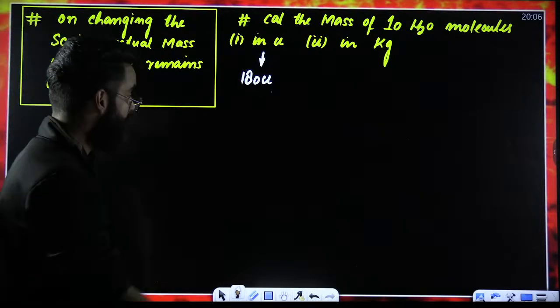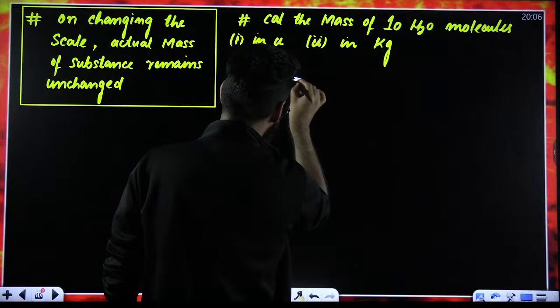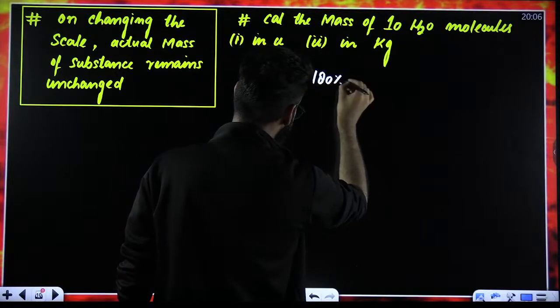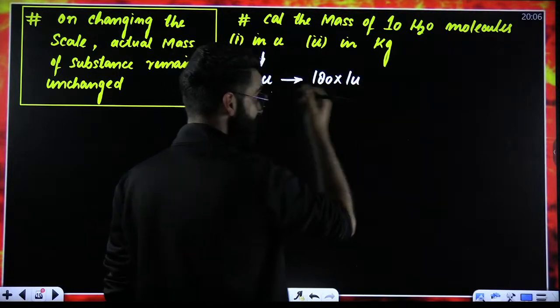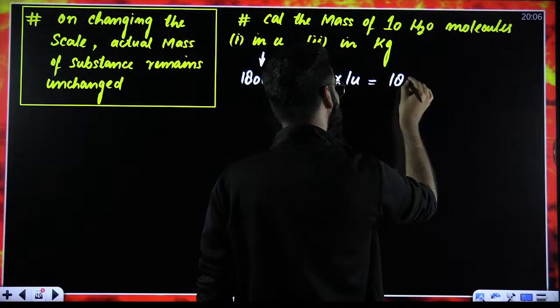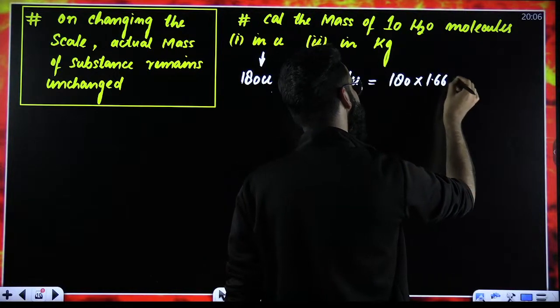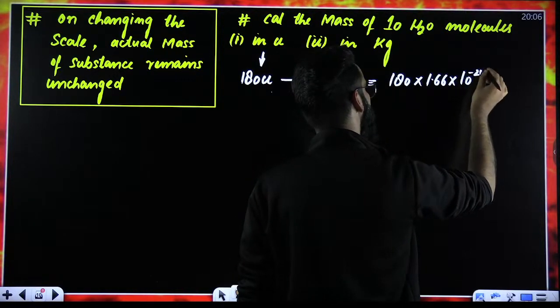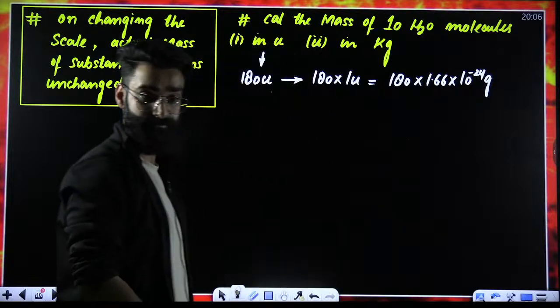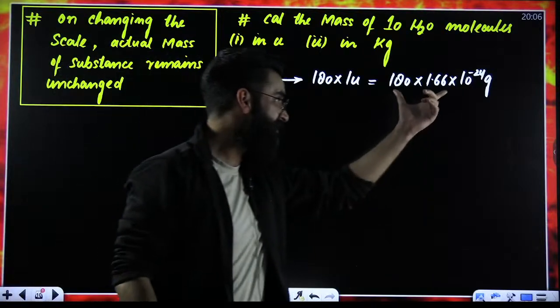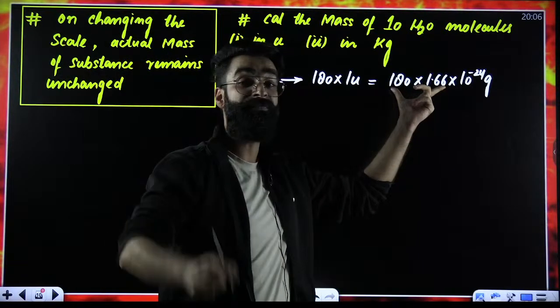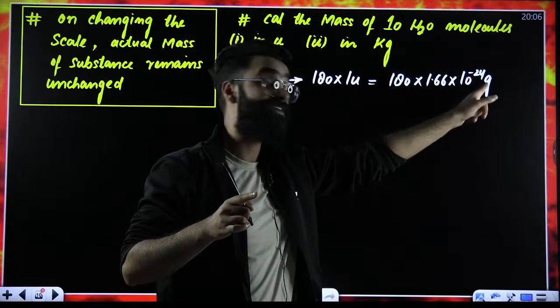Now, instead of 180U, can I write 180 multiplied by 1U? Yes, I can do that. Instead of 1U, can I write 1.66 into 10 raised to the power minus 24 grams? Yes, I can say that. This particular term is the mass of 10 water molecules in grams.